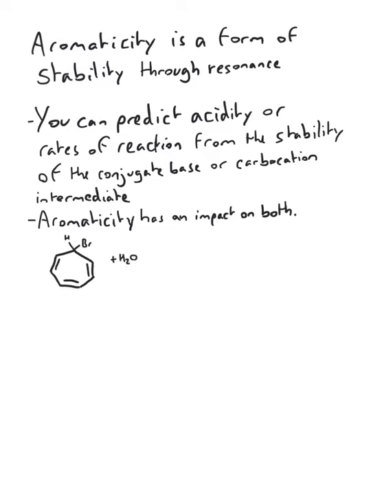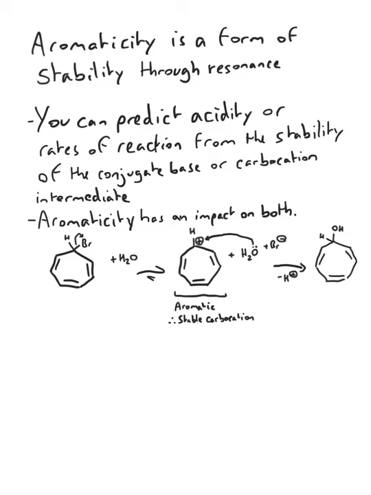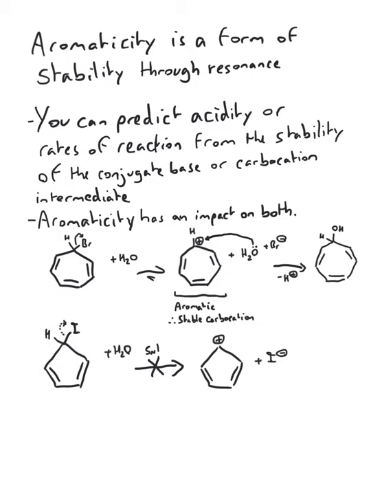So for example, in this case, this compound here is going to undergo SN1 very readily because the intermediate cation is super stable because it is aromatic. The starting material, of course, is not aromatic because it's not fully conjugated. However, this compound here is never going to undergo an SN1 reaction. Why? Well, check out the carbocation. Is it aromatic or anti-aromatic? It is anti-aromatic. Therefore, it's super unstable, and therefore we cannot form it.